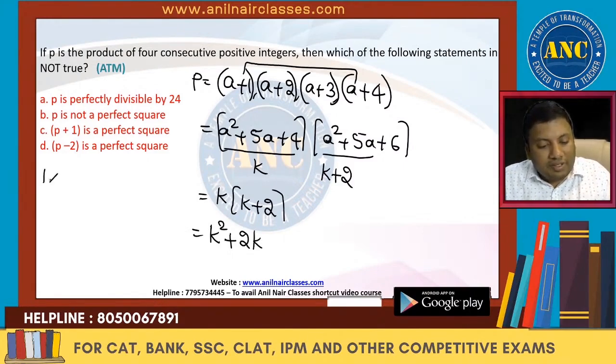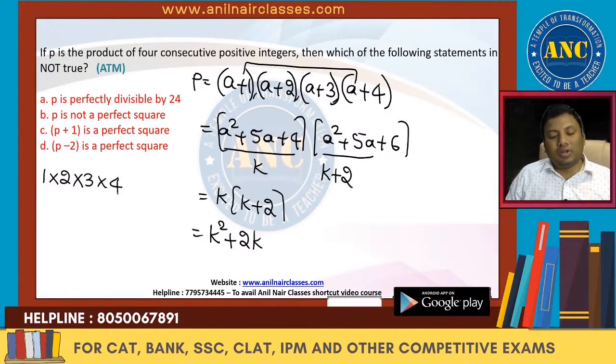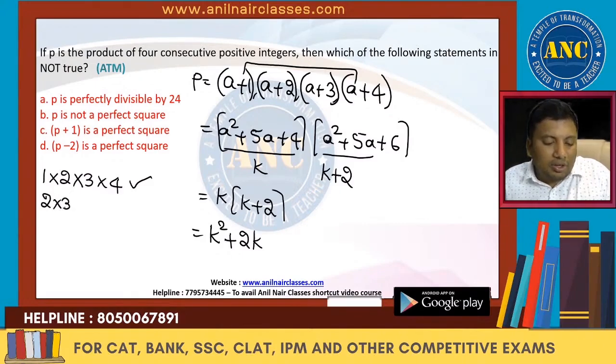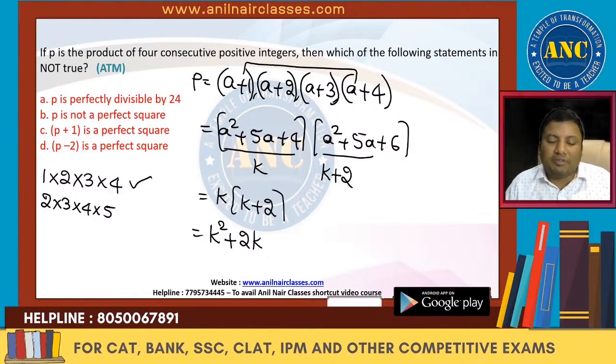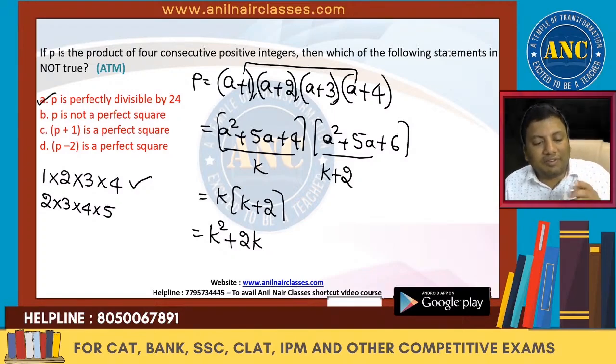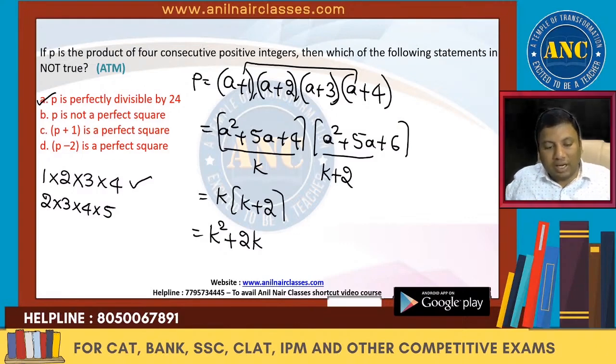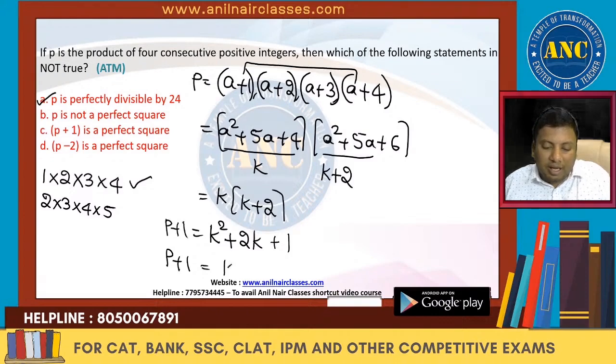P is perfectly divisible by 24. If I take the lowest product of four integers, 1 into 2 into 3 into 4, 24, perfectly divisible. Next is 2 into 3 into 4 into 5. 2 3s are 6, 6 4s are 24, 24 5s are 120. These are perfectly true. P plus 1 is a perfect square. If I add 1 to it, P plus 1 will become k plus 1 whole square. Definitely, it is a perfect square.